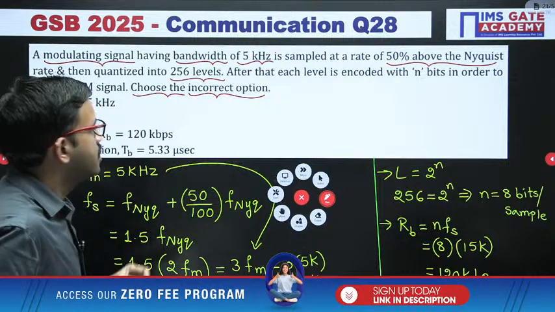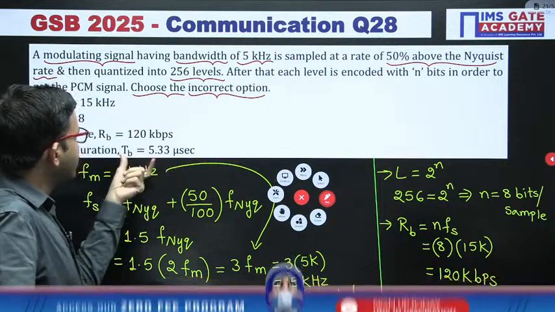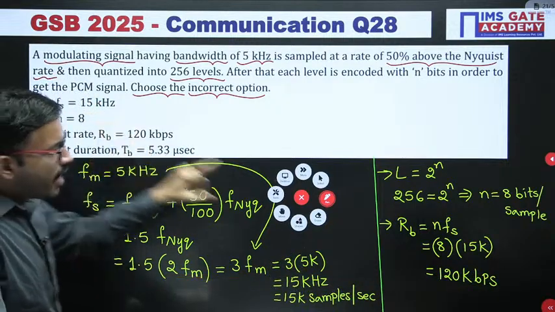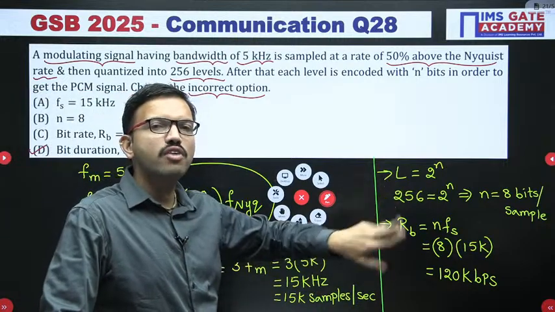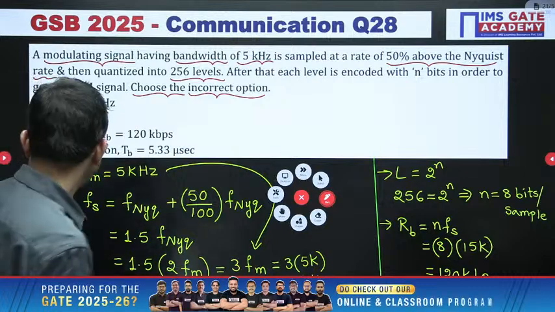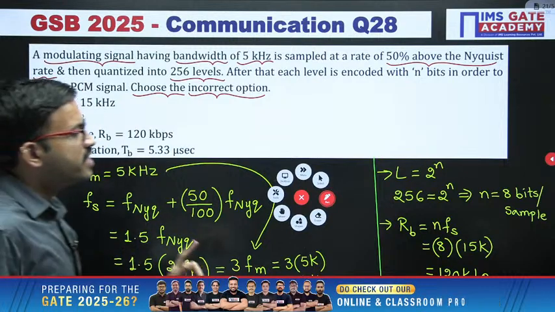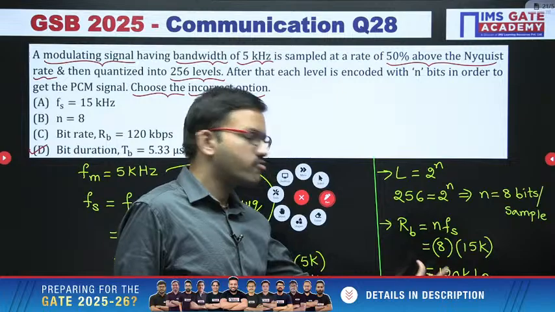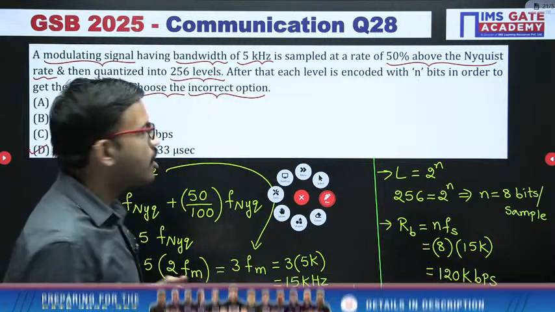Later in your free time, just give it a try. It is very simple. Whatever RB you currently got, you just have to take the reciprocal. That's all. From there you can find out the bit interval. All of you give it a try. Whatever number you got here, 120k, just do the reciprocal. How much are you getting, tell me.